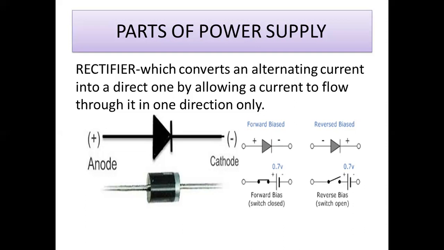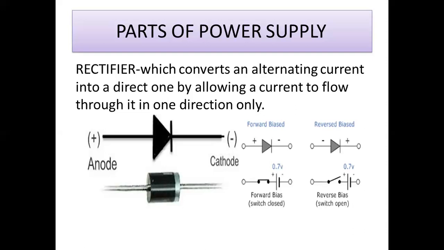That AC to DC conversion is done by using this rectifier. A simple diode can act as a rectifier. It can pass the signal only in forward bias and stop the signal in reverse bias. For example, in AC we have two sides, one positive and another negative, alternating current with a positive side and a negative side.